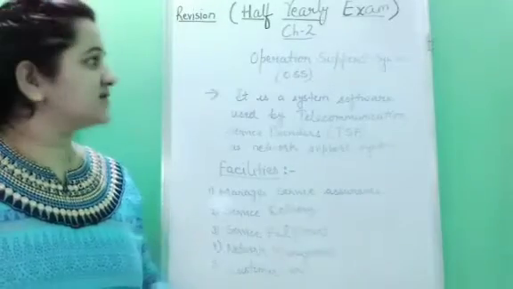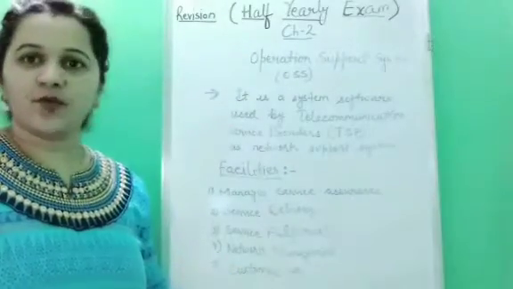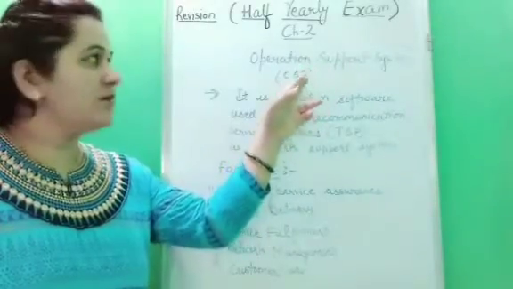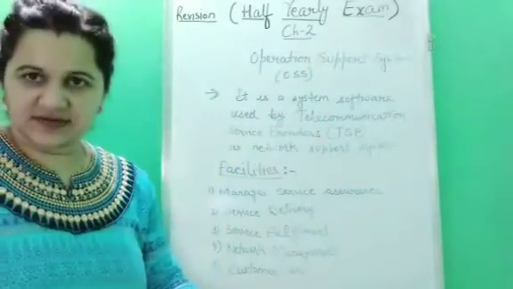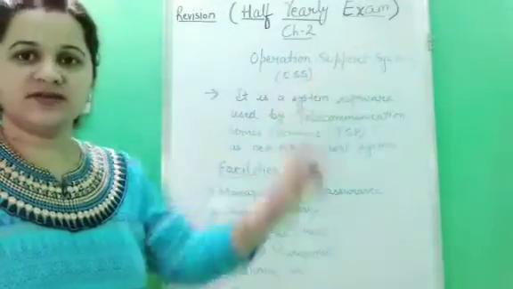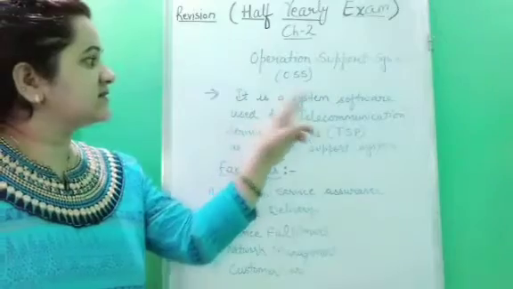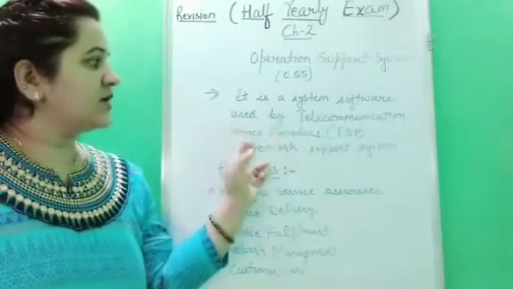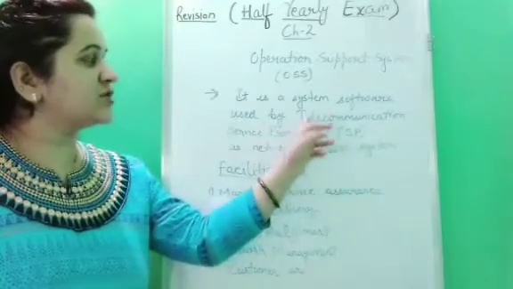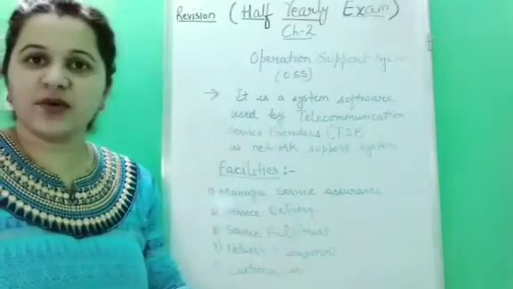So now let us discuss the operation support system. What is its abbreviation? OSS. The full form of OSS is Operation Support System. It is a system software used by telecommunication service providers as a network support system. Now children, what are telecommunication service providers?